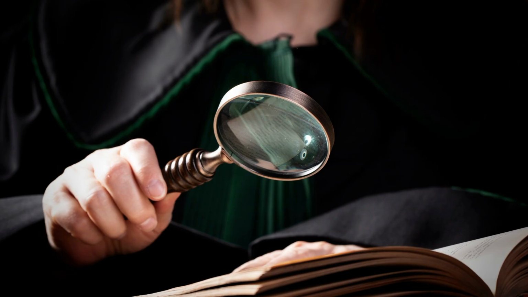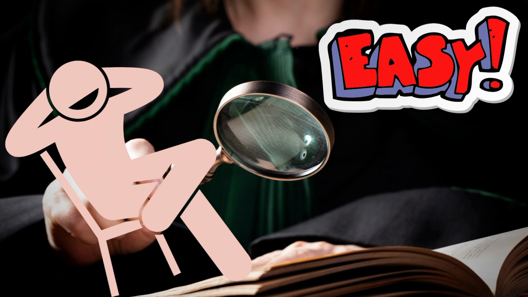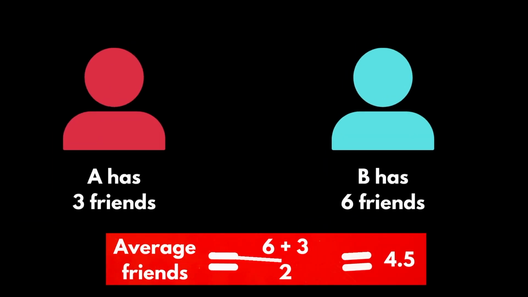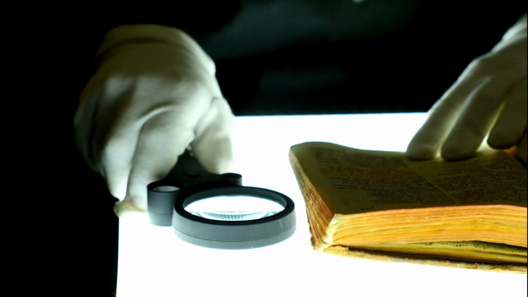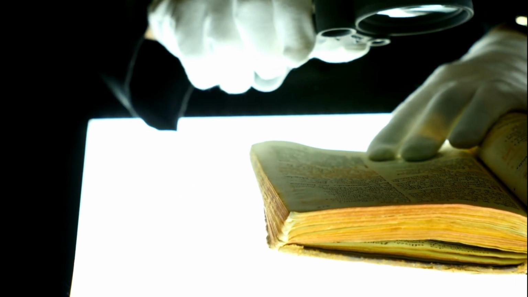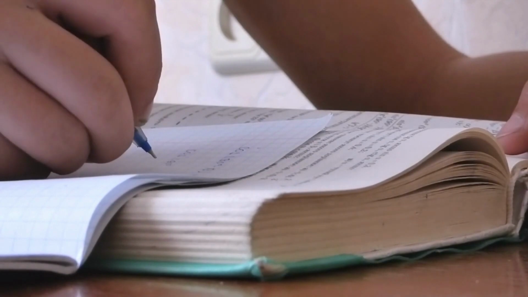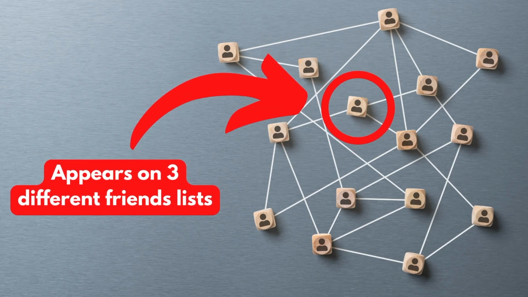To find out the average number of friends a person has, it's pretty easy. Just count the number of friends every person has and divide by the number of people you ask. But to find the average number of friends a person's friends have, it's a bit more complex. Here we start getting people to list their friends, and we see that there will be multiple repeats, as a person with lots of friends will appear in multiple different people's lists.